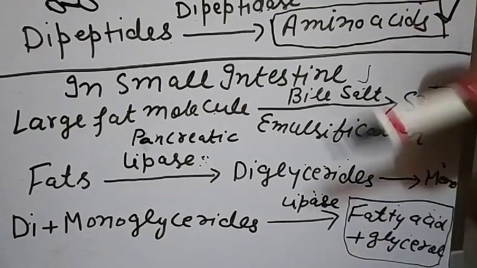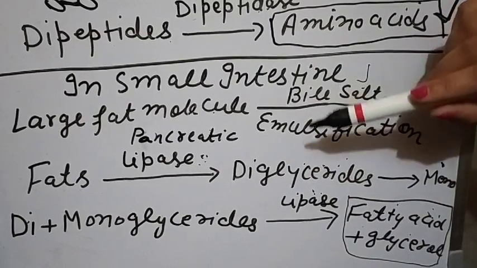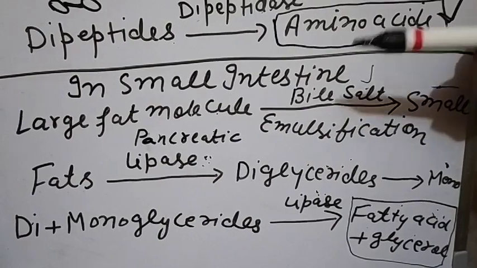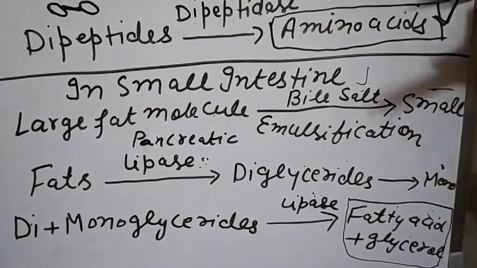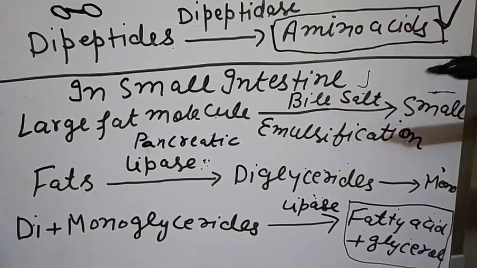And the fate of carbohydrate is glucose. And the fate of proteins is amino acid. So these are the simplest forms, and these are then absorbed by the small intestine. So that is about the digestion of proteins and fats.